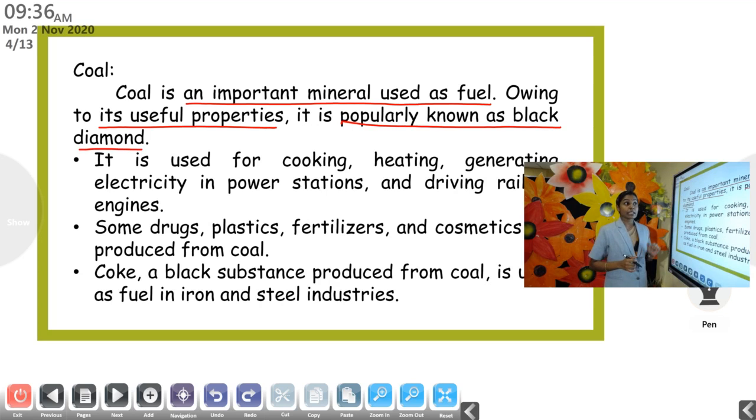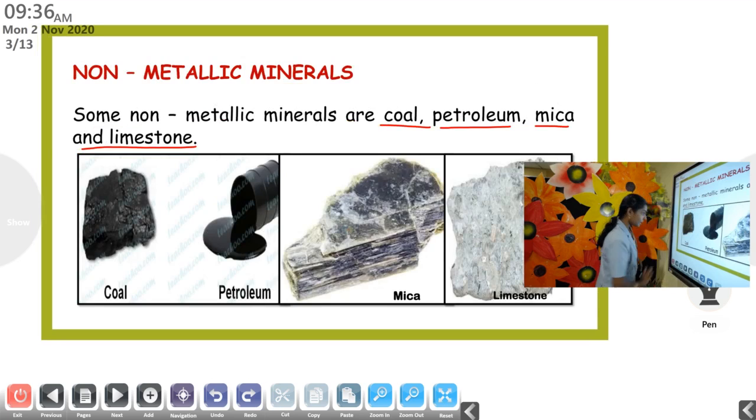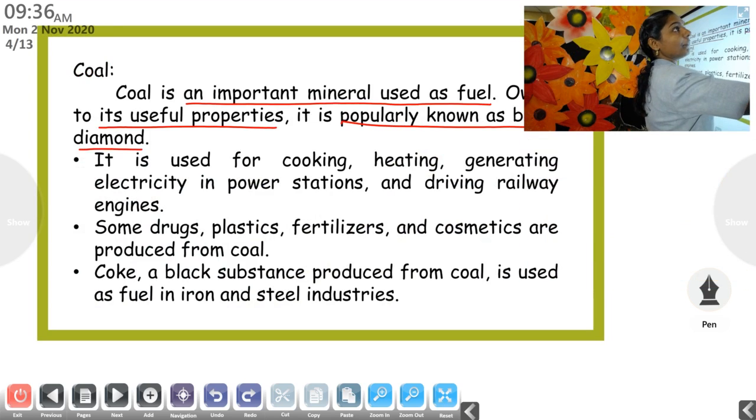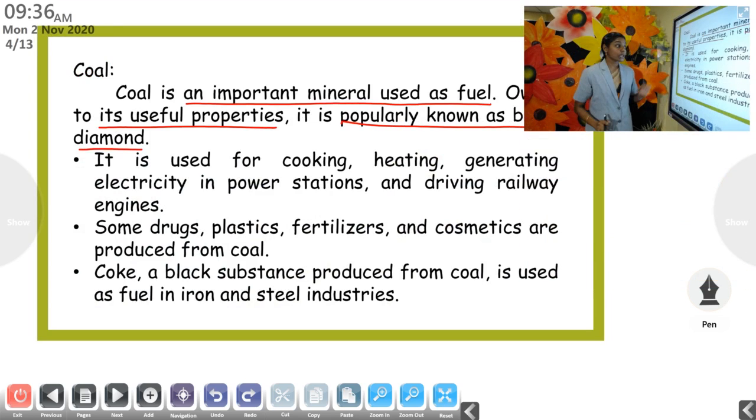The following question can be asked: name the black diamond. So coal is known as what? It is popularly known as black diamond. Why is it known as black diamond? Because of the color black. In the picture you can see it is black in color. Now let's see for what purpose it is being used.